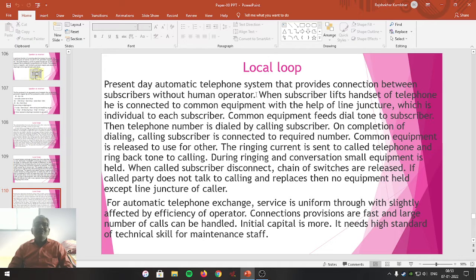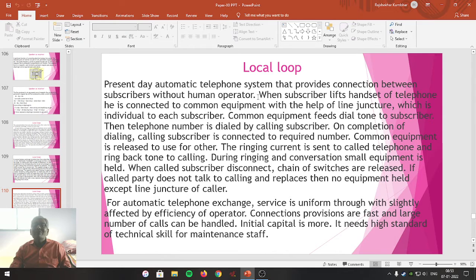All these processes are done automatically in the present day. So that's why present day telephone exchanges are called automatic telephone exchanges, where no human operator is present.